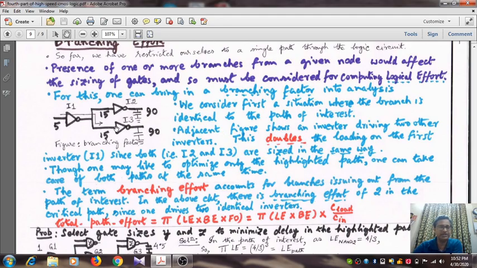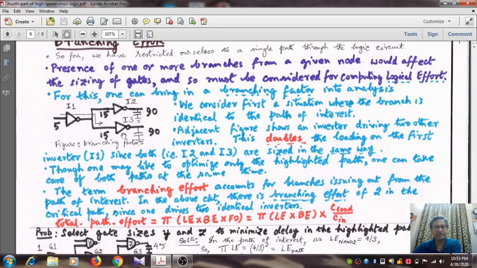This is the path of our interest as shown by the arrow, and this is another path. Both are identical. So an inverter drives two other inverters. This doubles the loading because at this node we are showing identical paths issuing out. Instead of 2, it could have been 3 or 4.